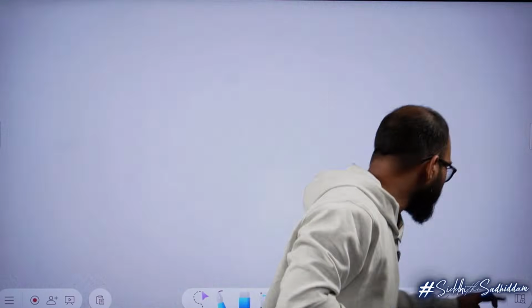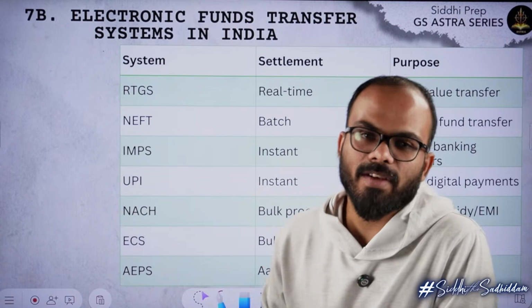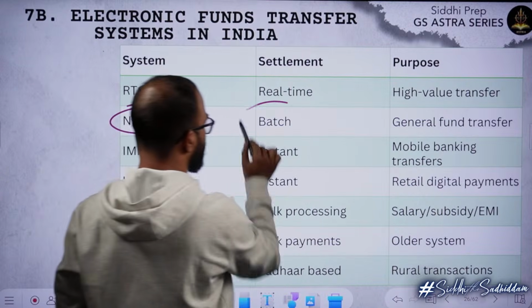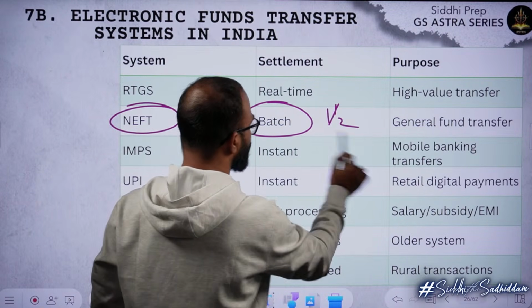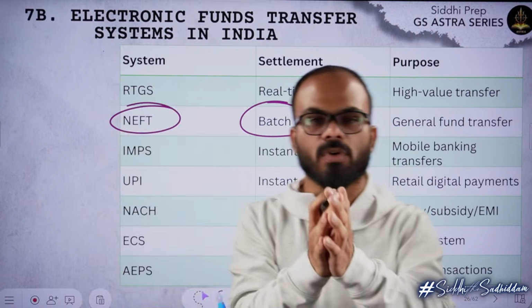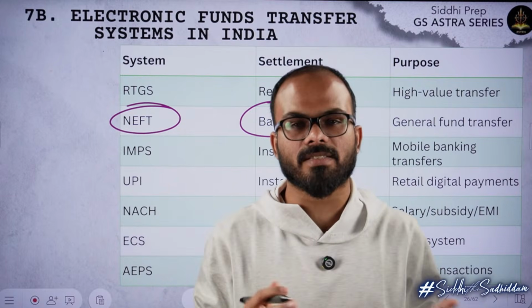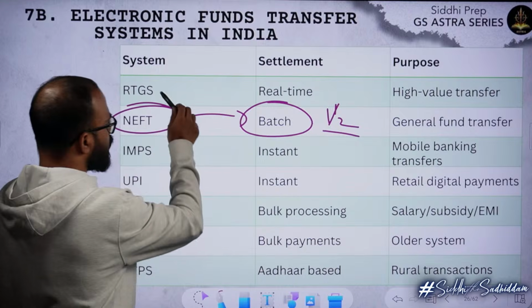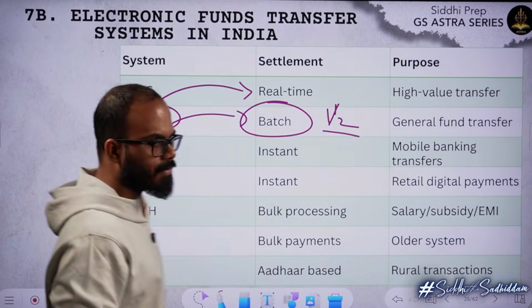Whereas there is one more thing known as NEFT. NEFT is a scenario where, for each half an hour or 45 minutes, all transactions are pooled and the transfer happens exactly once in every half an hour. So NEFT is a batch-wise transfer of money. RTGS is a real-time transfer of money.